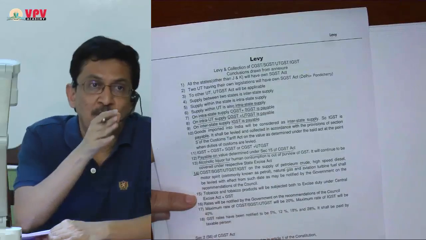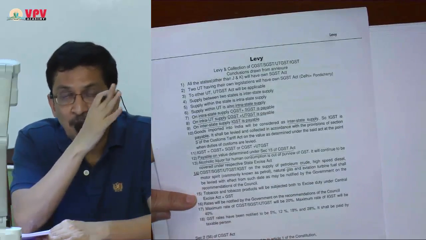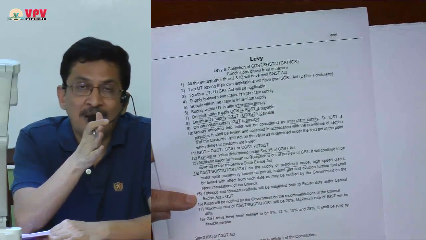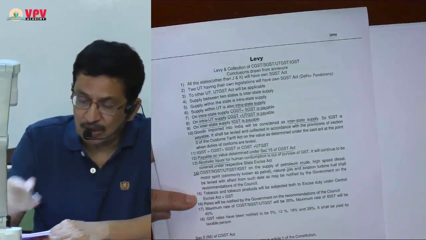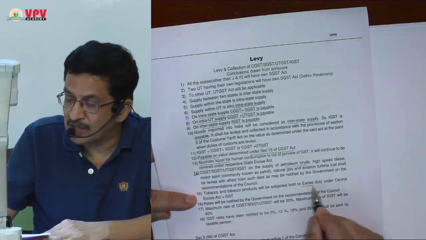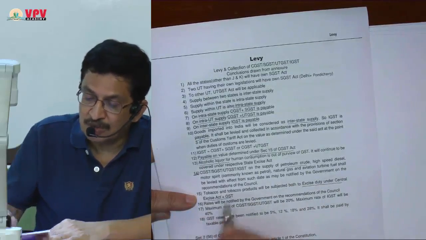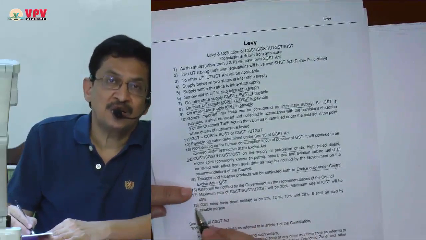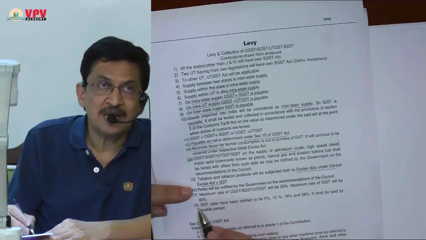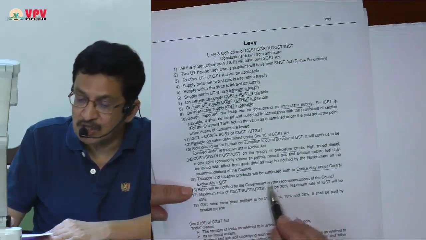Tobacco will attract both excise duty under Central Excise Act also, and tobacco will attract GST also. So tobacco and tobacco products will be subjected both to excise duty as well as GST. Who is going to decide the rate? Central government is going to decide the rate, but they will be decided at the recommendation of GST Council.